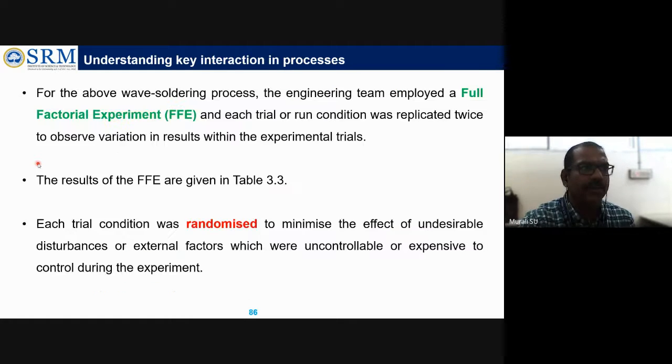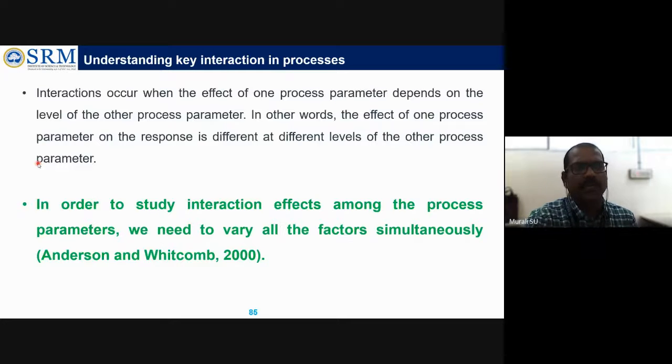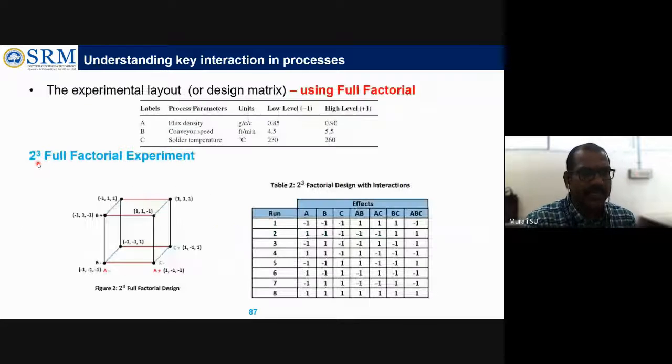But what we did in one variable at a time, we ran only 4 trials. The other 4 trials were missing, because that is the limitation of the one variable at a time method. But full factorial considers all the factors. So a 2 power 3 full factorial experiment is an 8 run we can do. Run number 1, 2, 3, 4, 5, 6, 7, up to 8 is like this.